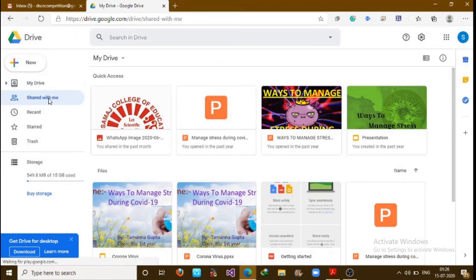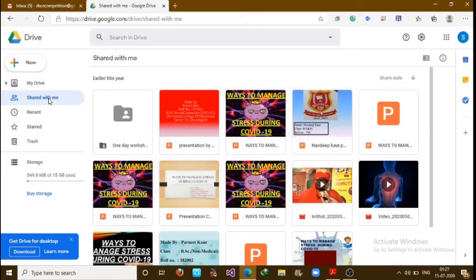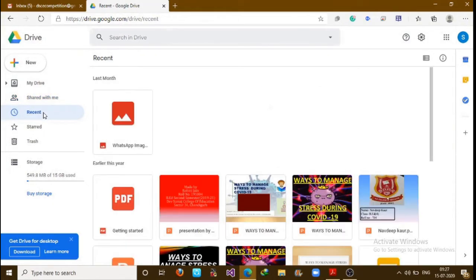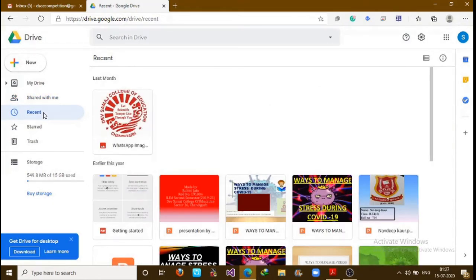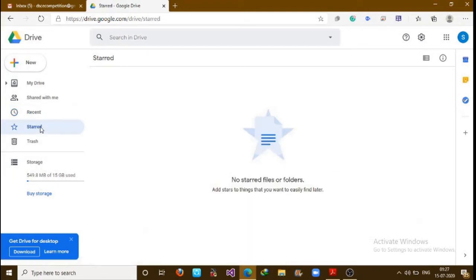Next option, Shared with me. In the Shared with me tab, you can see various media which are shared with you by some person, or let's say by your students. Next option is Recent. In the Recent tab, you can see the files or folders which you just opened. In the Starred section, you can see the files or folders which you marked with a star. That means those files are more important and you are using them frequently. Now here I have not marked any file as starred, so you see no files here. You can mark your files as starred also.